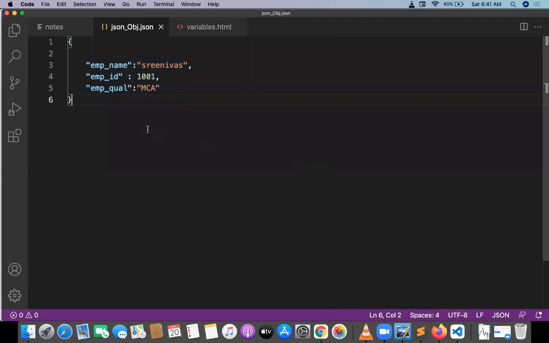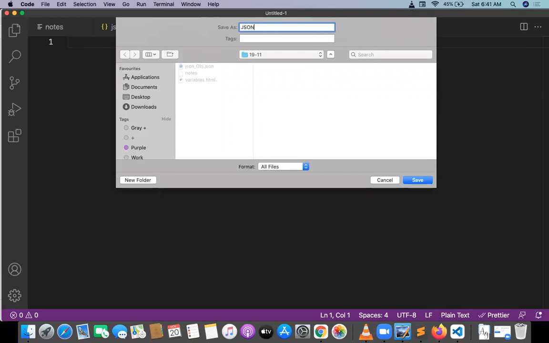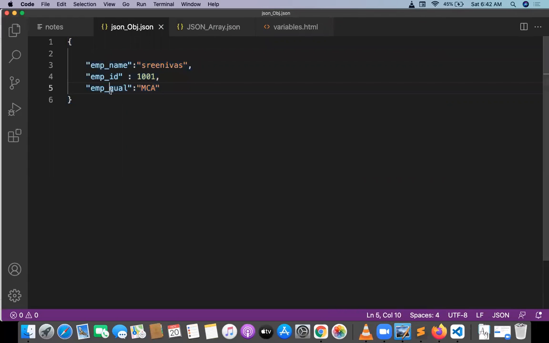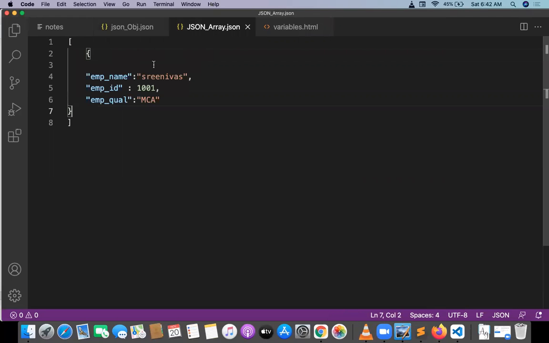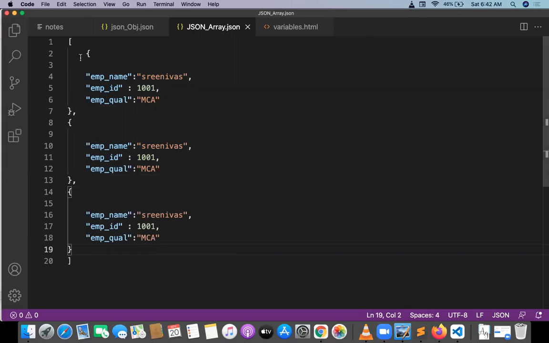And let us go with the JSON array now, and save it as array.json file. This time it will be an array, and inside the array we will have multiple objects. We copy this object, put it inside the array, comma separated objects. Okay, fine. And this will again be a JSON file.